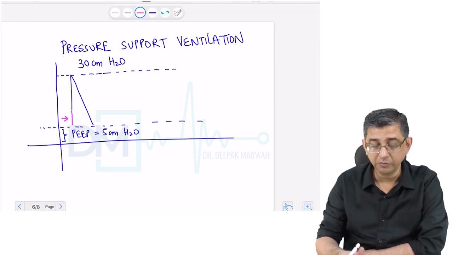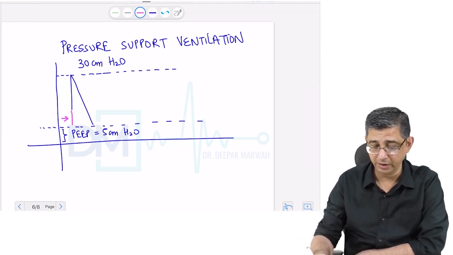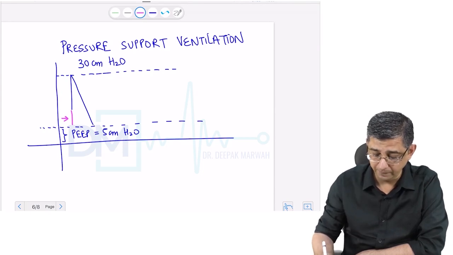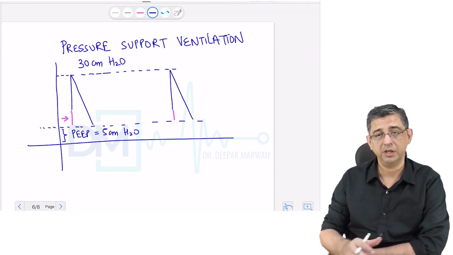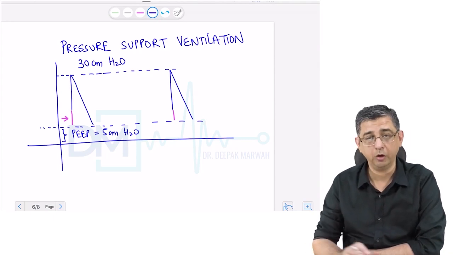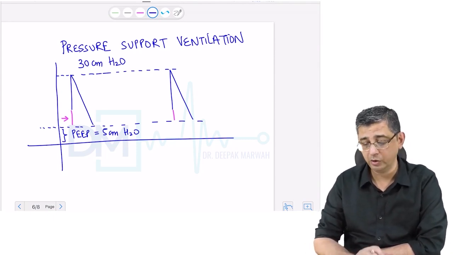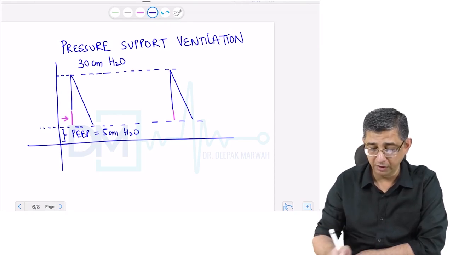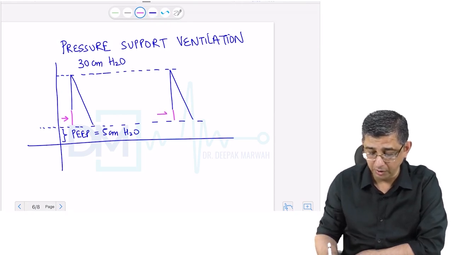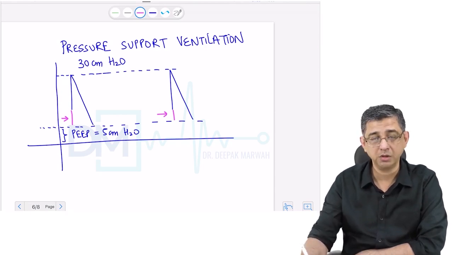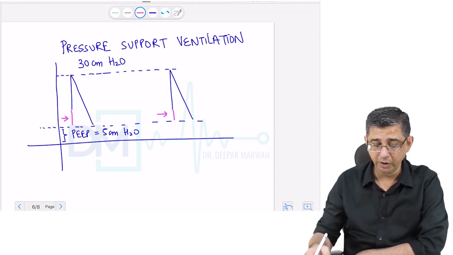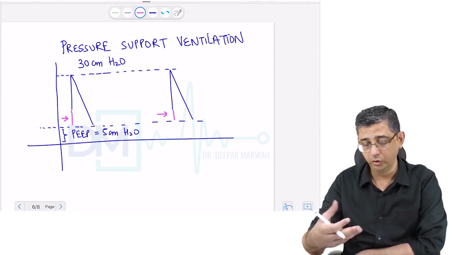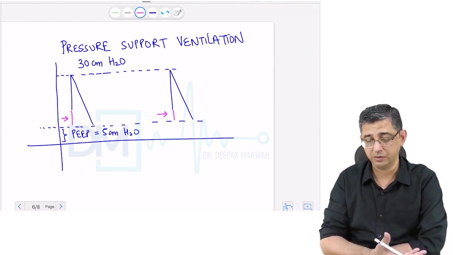This person did not breathe for the next 5 seconds or 6 seconds or 10 seconds, but when he did breathe again the ventilator kicks in and gives pressure support. You are noticing that in this case there is no guaranteed ventilation or backup ventilation being provided to the patient. It is only whenever the person is himself breathing that you are providing pressure support, so that you are taking the load of the respiratory muscles.